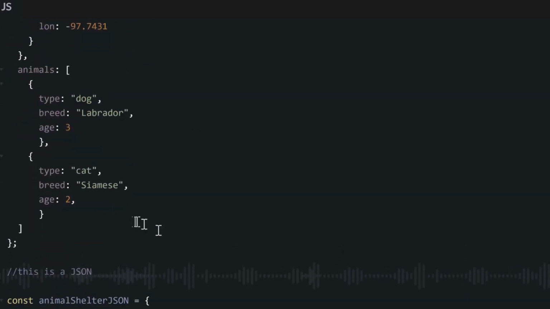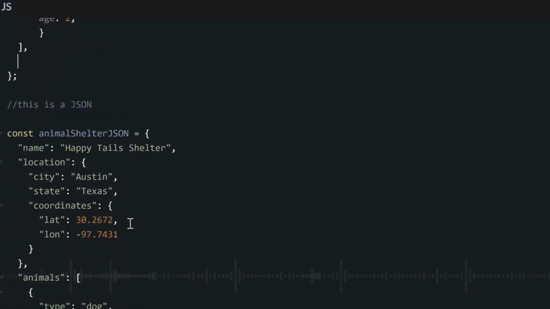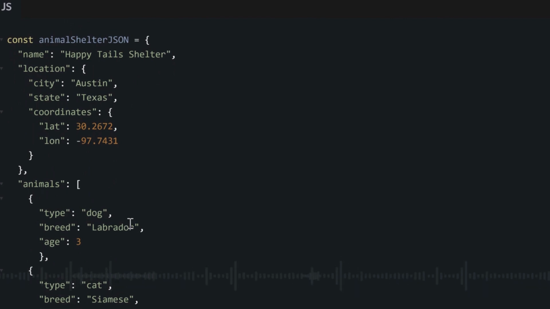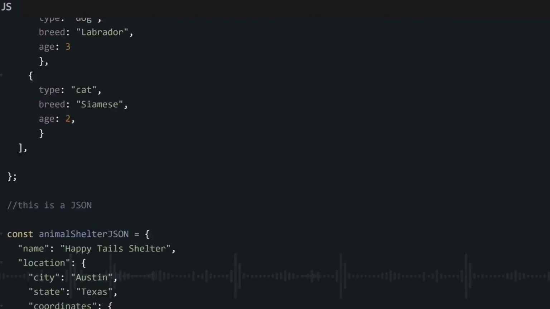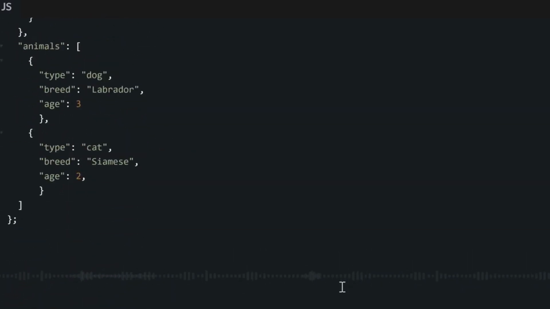Another example, as I told you before: the value in your JavaScript object can be a function, but when you write JSON, you cannot have a function inside your JSON. No. Finally, for JSON, you cannot use comments. Comments are not allowed with JSON. With ordinary JavaScript objects, you can write comments for your code, but with JSON, you cannot write any comment.